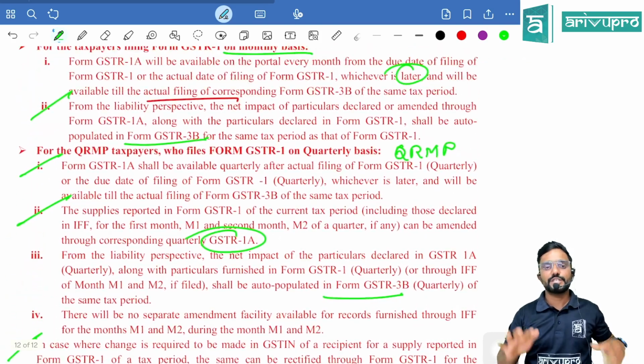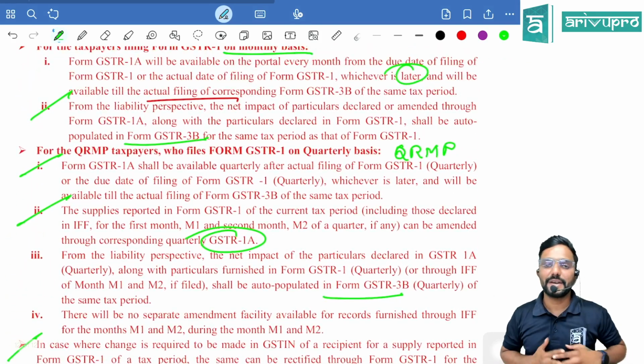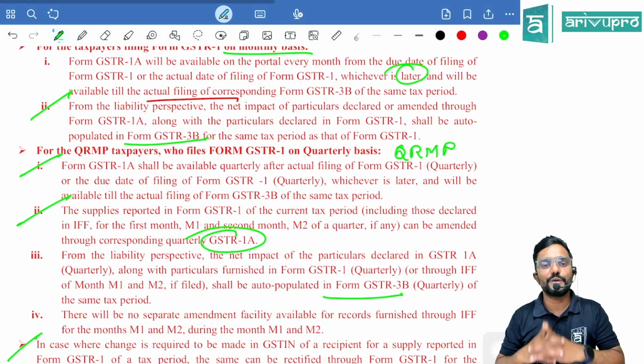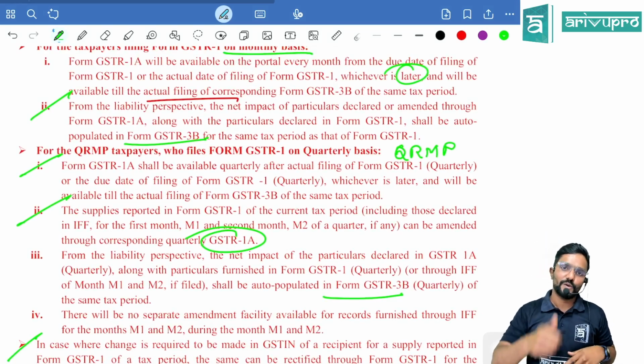Yes. This is all about indirect tax amendments as applicable for June 2025 exams, guys. All the best. Do well.